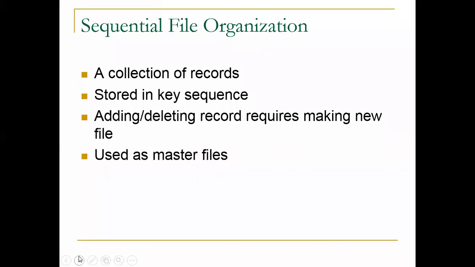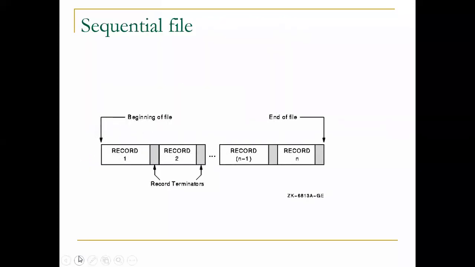That is used as a master file, and how the master file is used, we'll see. Okay, fine. So this is the diagram of a sequential file. The most important part is the beginning of the file. For every file, we have to begin by using a particular function for opening that file.